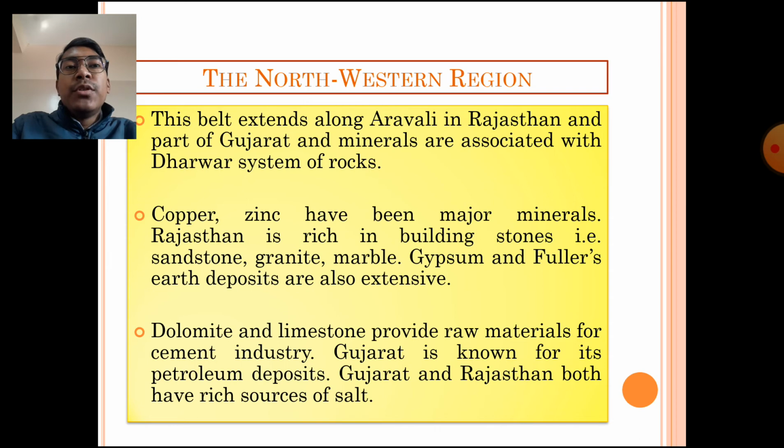Petroleum deposits or petroleum reserves are also found in this northwestern region. Gujarat is known for its petroleum deposits. Gujarat and Rajasthan both have rich resources of salt. We can find salt deposits in Gujarat and Rajasthan. So this is the northwestern region.